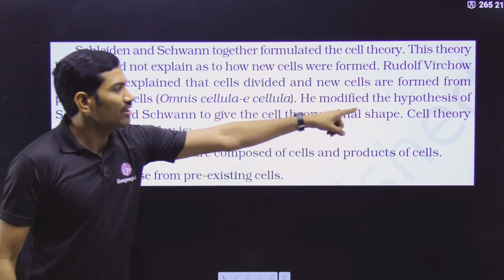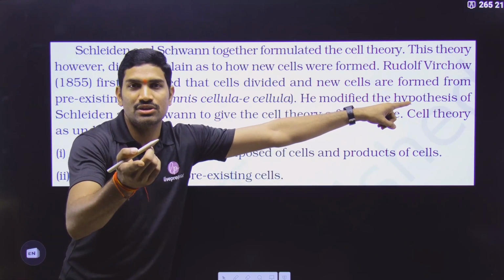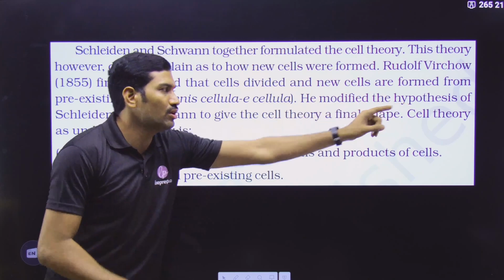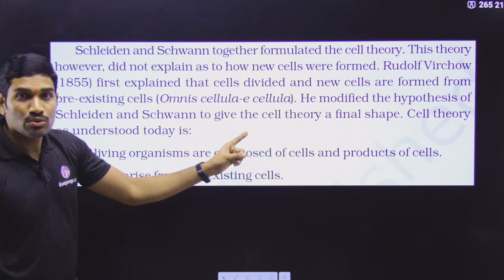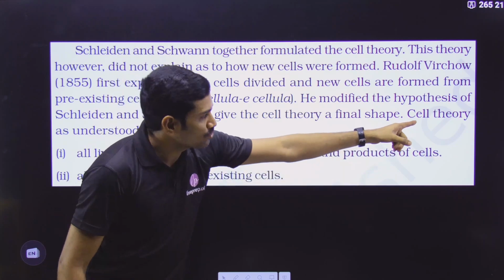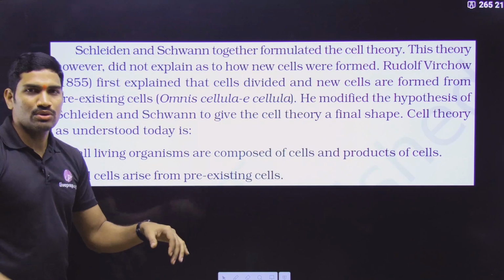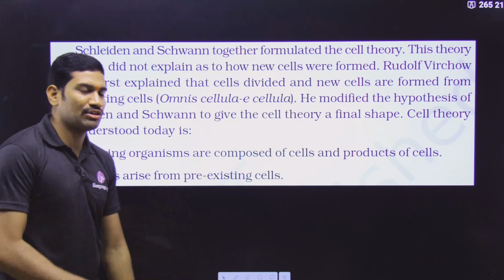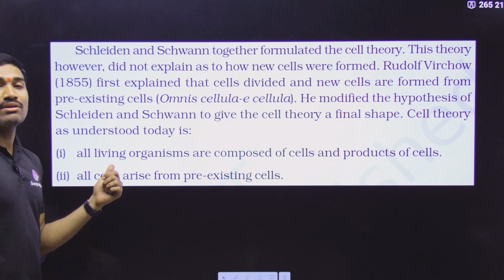So who modified cell theory? That is a direct question. Who modified cell theory? Rudolf Virchow. So he modified it to give the cell theory a final shape. So, cell theory as understood today: whatever we understand today has two contents. The first one was given by Schleiden and Schwann.